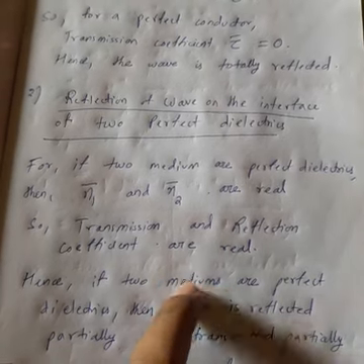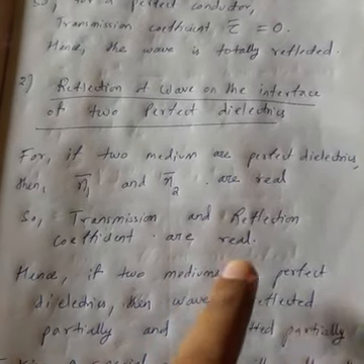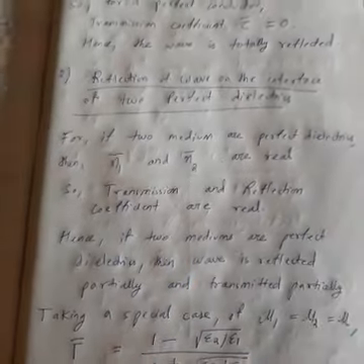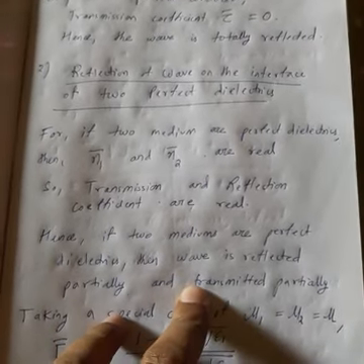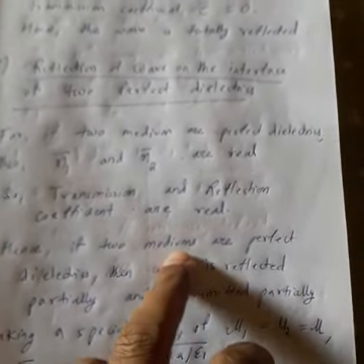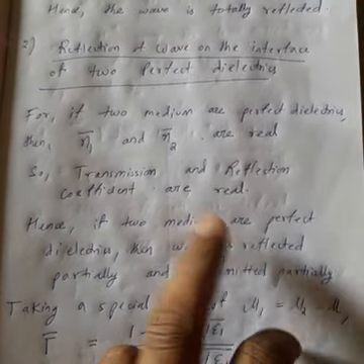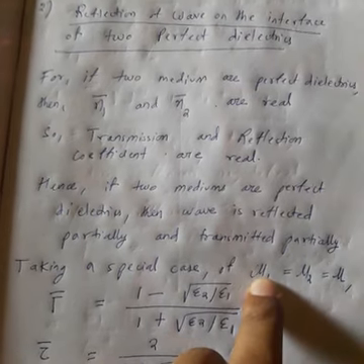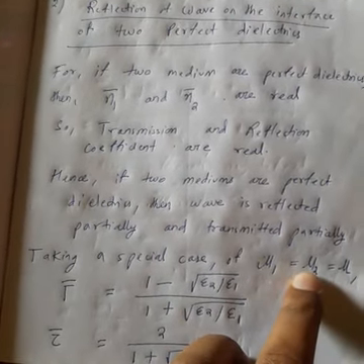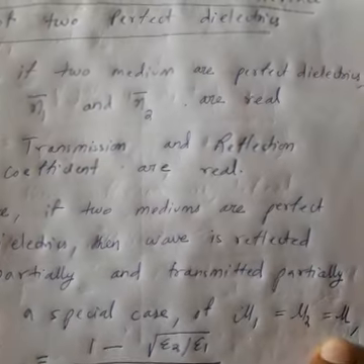To simplify the calculation, in the case of two dielectrics we assume that both have the same permeability, so the effect of the magnetic field is the same in both. Let us assume mu1 equals mu2 equals mu.